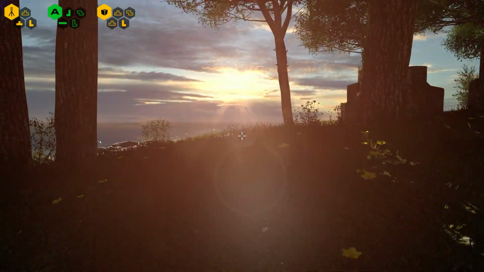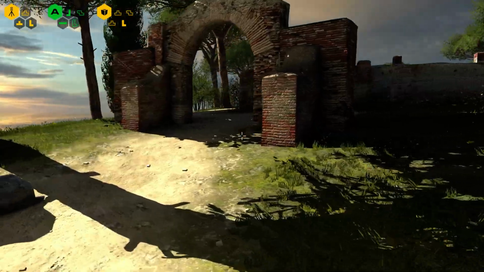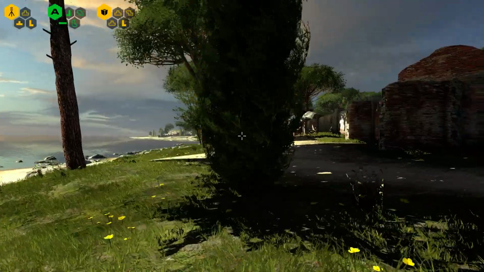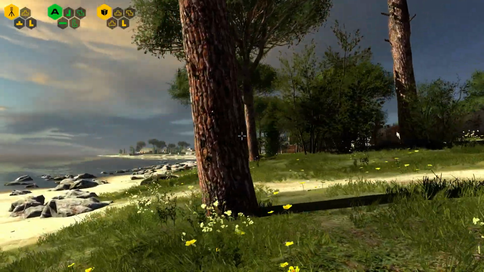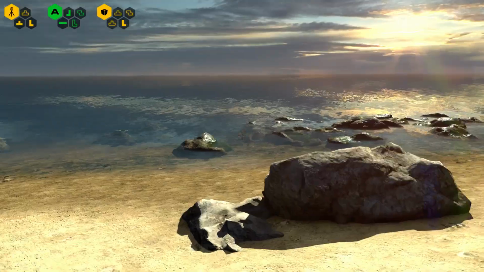Really good water effect. Beautiful. Man, these guys got this on point. I don't think I can swim.